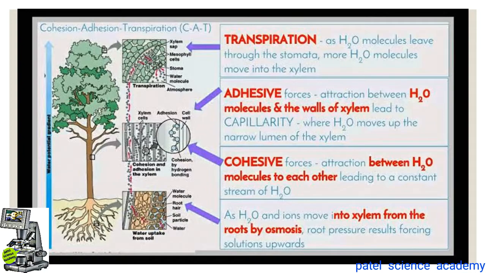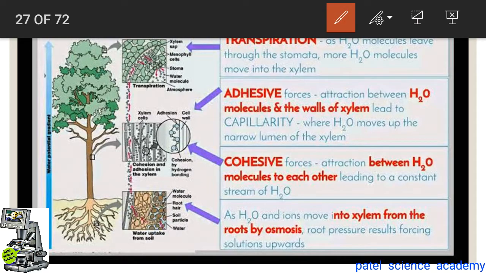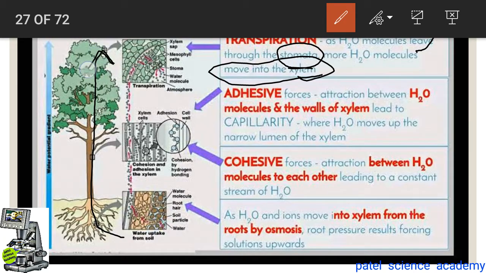And what is transpiration? Transpiration means nothing but the water molecules leave through the stomata, and more water molecules move in the xylem. So this is the movement of the water from the root to the upper part of the plant, from the root into the stem, and from the stem into the leaves, and these leaves have stomata cells. When the sun rises, humidity rises.